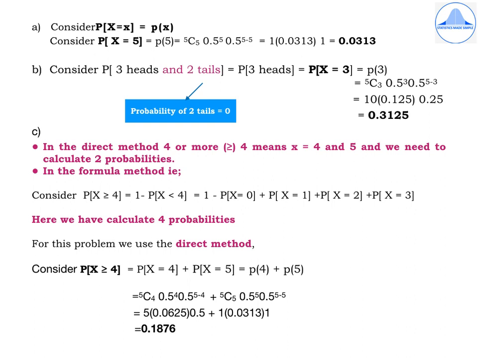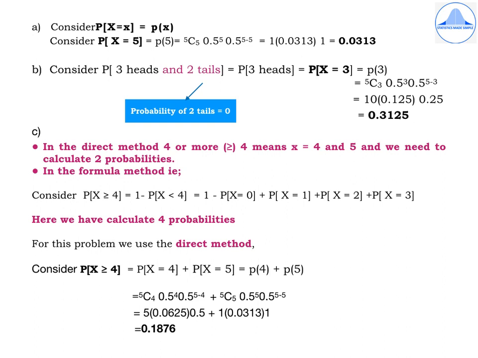Now in the PMF, wherever you have x, replace it by 5 and hence you get 5c5 0.5 to the power 5, 0.5 to the power 5 minus 5, which is equal to 1 into 0.0313, and any number to the power 0 is 1, which results in 0.0313. In the second subdivision, we should find the probability that the tosses result in 3 heads and 2 tails.